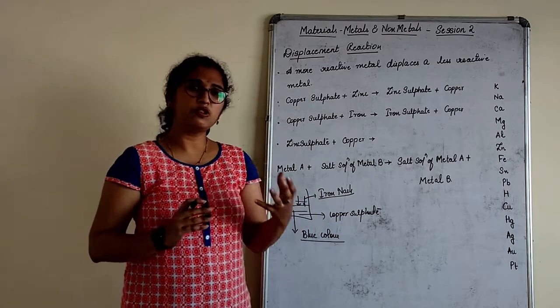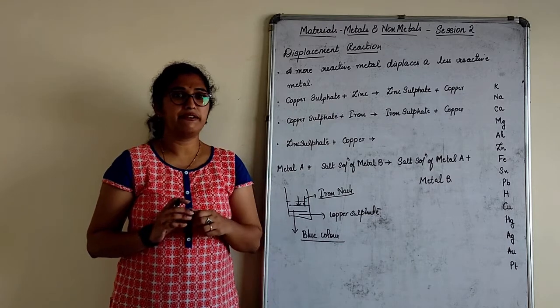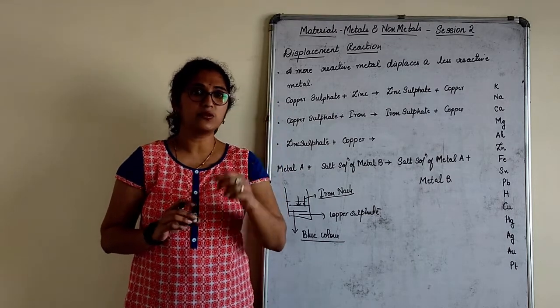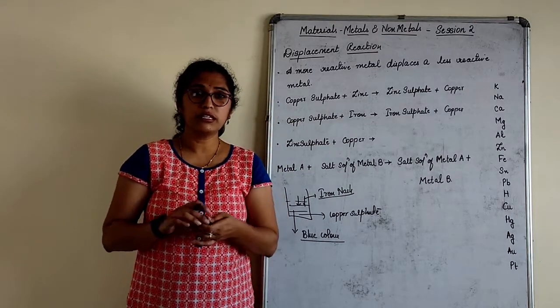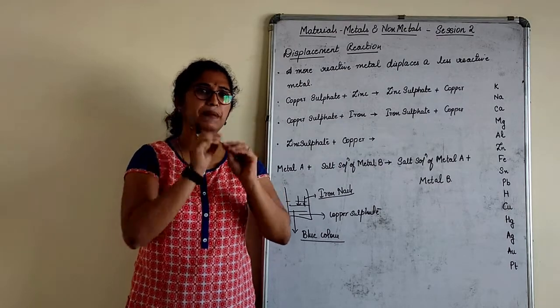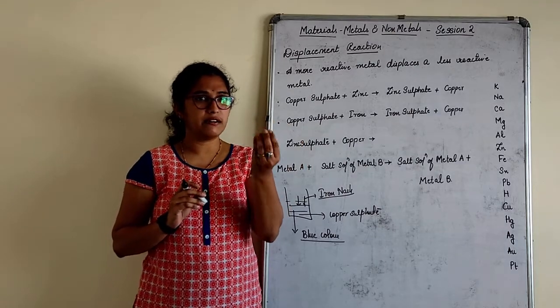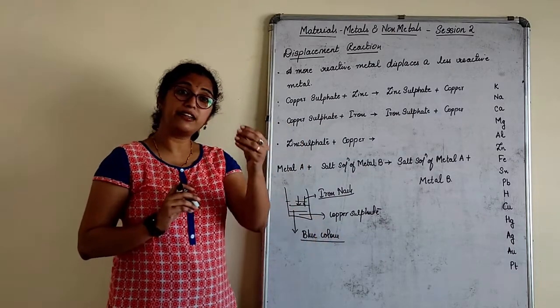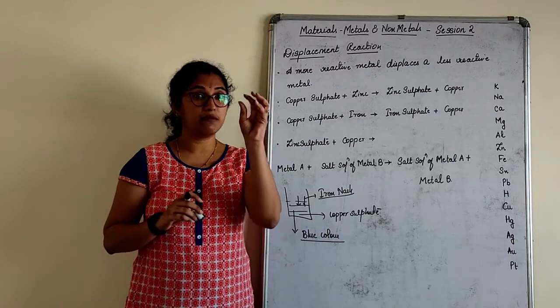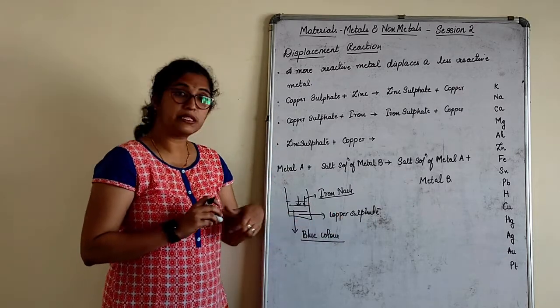When we talk about metals, children, there are so many metals. If you go to your laboratory, you can see zinc metal. Zinc granules are silver in color. Copper sulfate is blue in color, like blue crystals actually. So this is the blue copper sulfate solution.